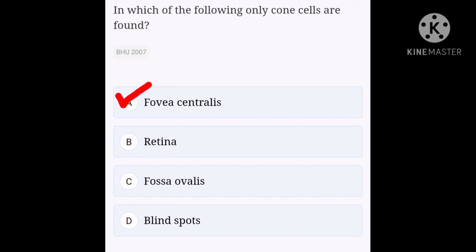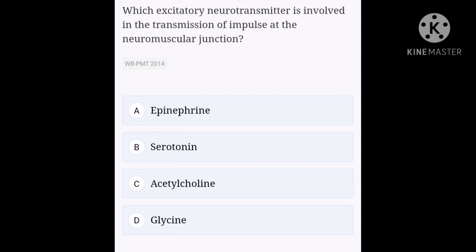Okay, next question. Which excitatory neurotransmitter is involved in the transmission of impulse at the neuromuscular junction? Option A, epinephrine. Option B, serotonin. Option C, acetylcholine. Option D, glycine.